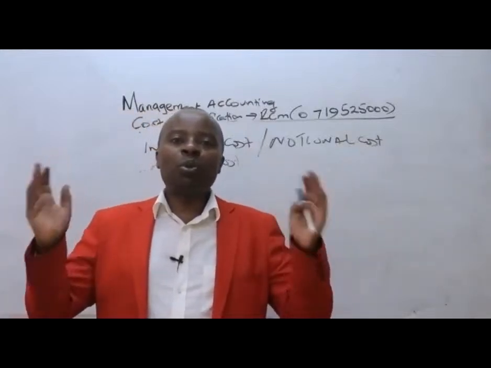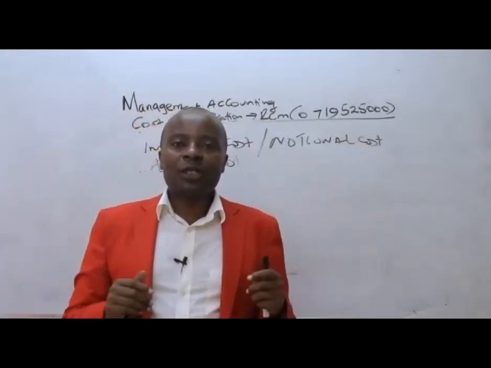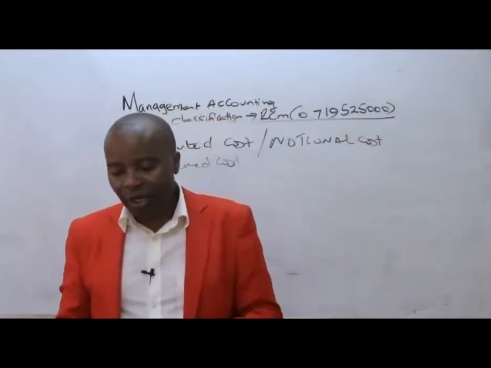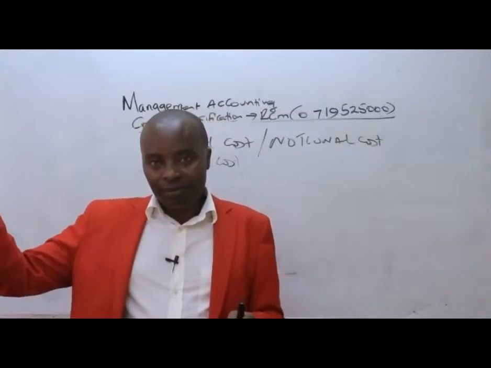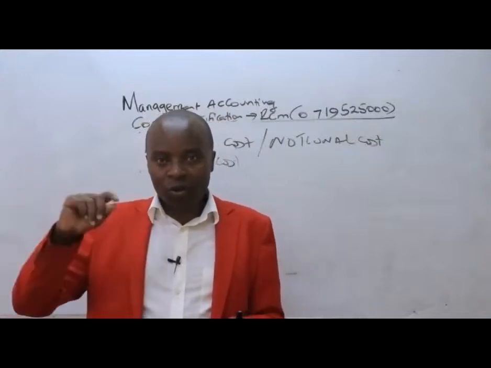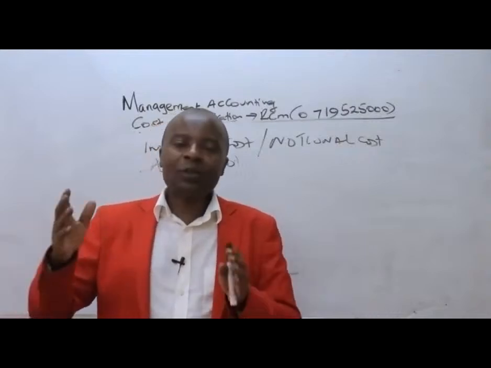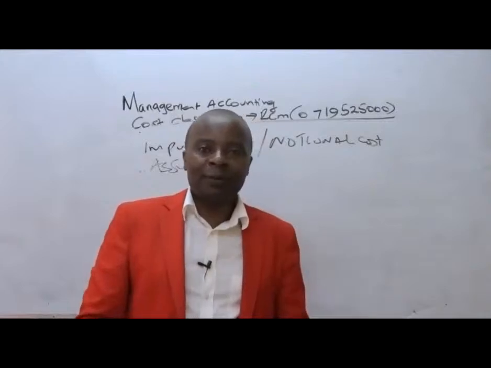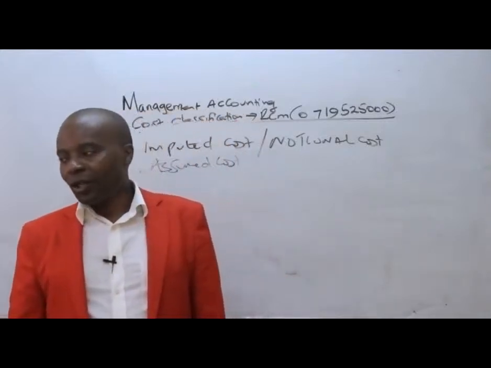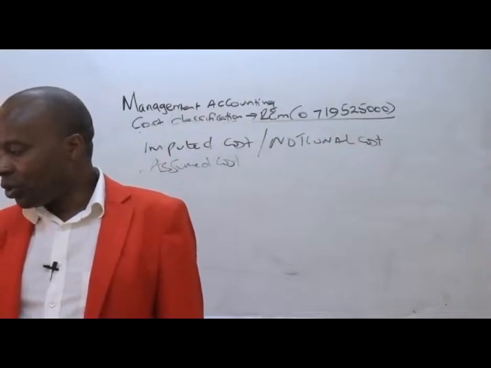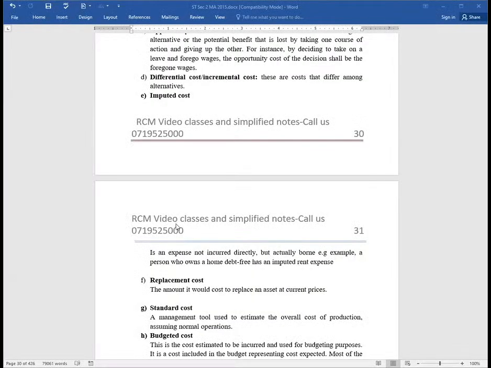If I was to put it up from scratch, start building it from scratch, then of course, whatever cost I'll be putting up will be given to me by a quantity surveyor, a QS. Then that will be the cost of replacing this particular building. So replacement cost is the amount it would cost to replace an asset at current year prices.